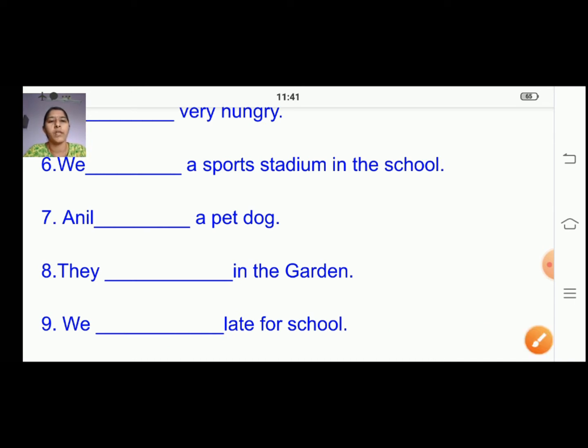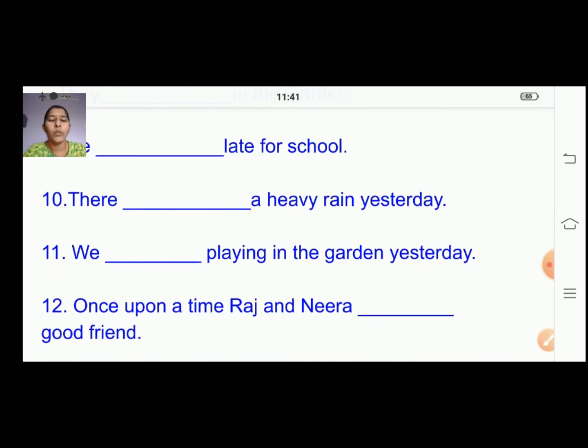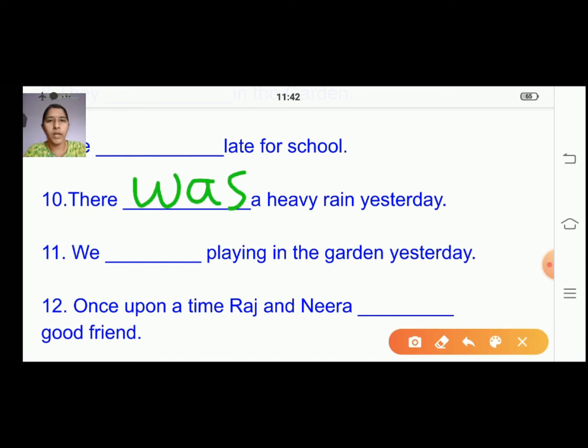Okay, children. The next one, 10th one, right? What is the 10th one? There dash a heavy rain yesterday. Right? What is that? There was a heavy rain yesterday. It is already over. Past tense. It's yesterday, right? It happened. So we are using was. There was a heavy rain yesterday. Right, children? Yes. 11th one.